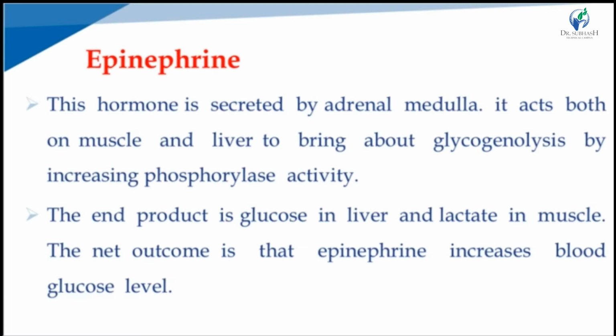The end product is glucose in the liver and lactate in the muscle. The net outcome is that epinephrine increases the blood glucose level. Lactate again goes through the gluconeogenesis pathway and produces glucose. So the net outcome of the epinephrine hormone is an increase in blood glucose level. So it is a hyperglycemic hormone.